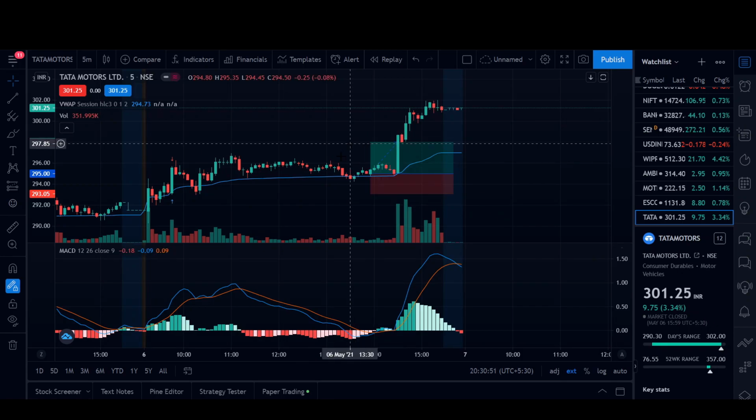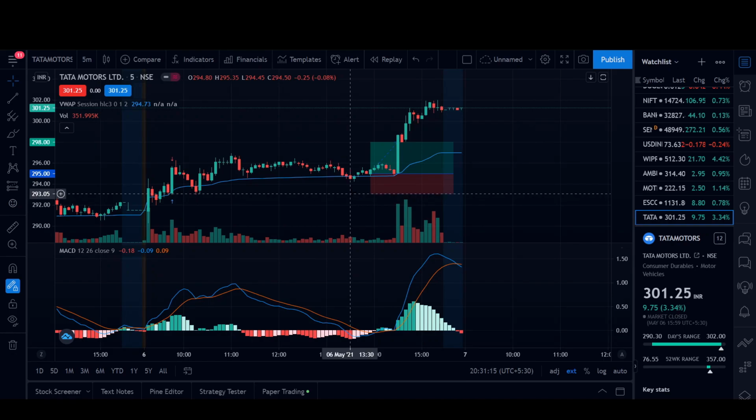So this is how you can take a bullish trade with this strategy. Remember that, keep a target price and always keep a stop loss. All right, and even keeping the stop loss in your mind is wrong. Always keep a proper stop loss in whatever you use, Zerodha, Upstox, whatever.